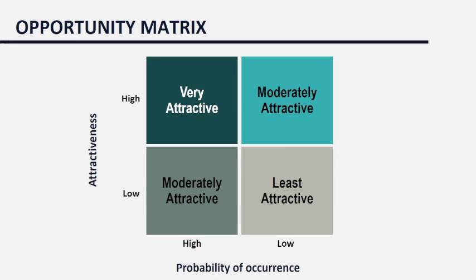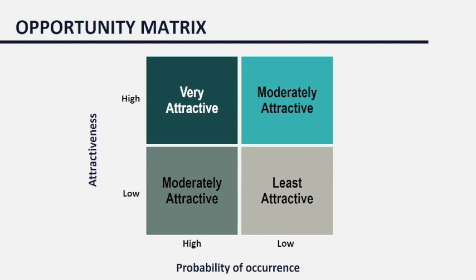So, normally we make a matrix of opportunity. If you see, on the y axis we have the attractiveness of the opportunity, on the x axis we have the probability of occurrence. If the opportunity is highly attractive, and the probability is also very high, then it is a very attractive opportunity and this can be exploited.